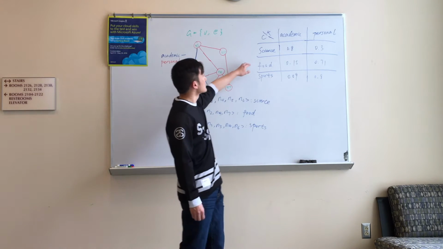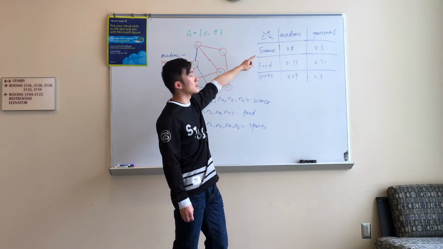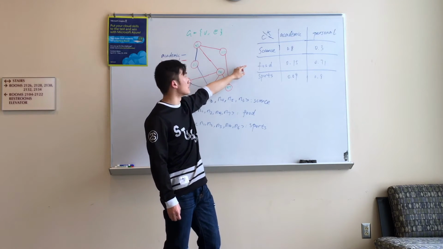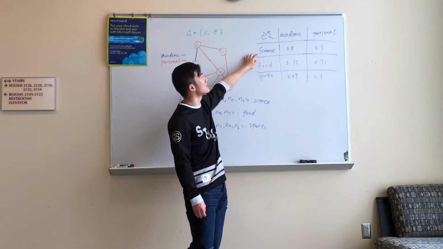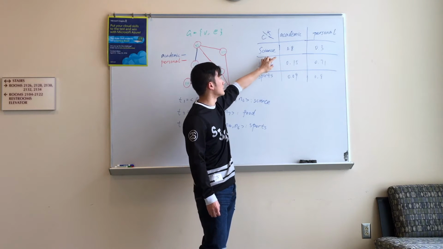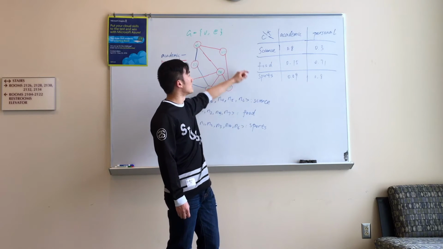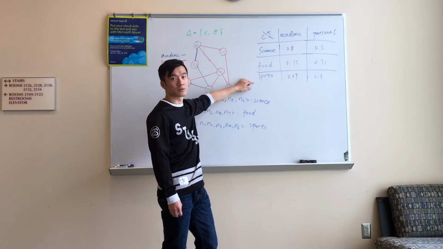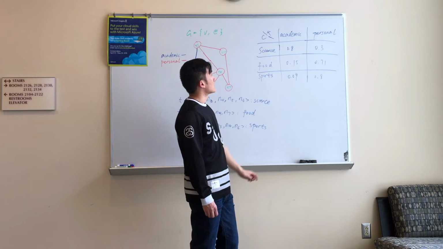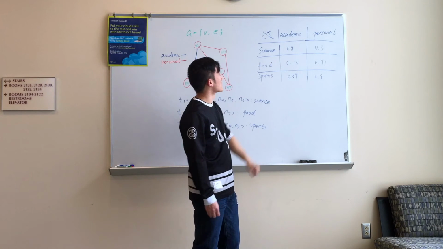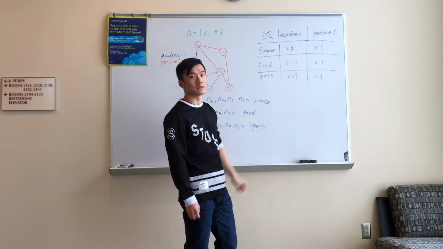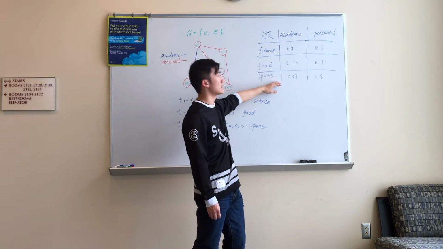For example, this table tells us that academic relationships will promote the propagation of science-related information with a quite high capacity of, for example, 0.8. But they will promote the propagation of food and sports-related information with a much lower capacity. On the other hand, personal relationships will promote the propagation of food and sports-related information with a much higher capacity.